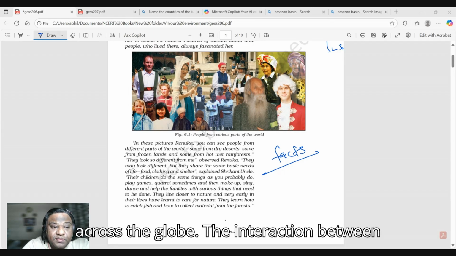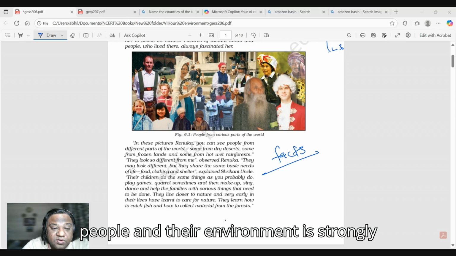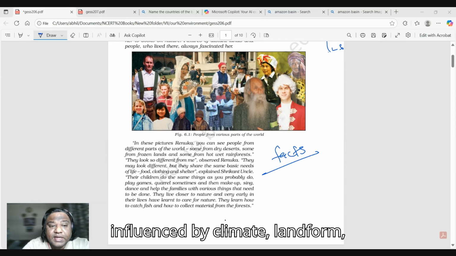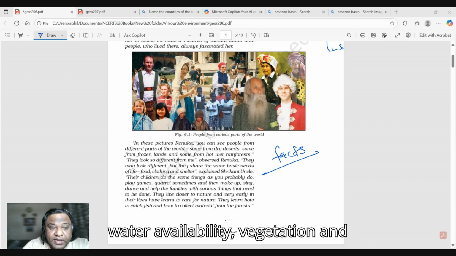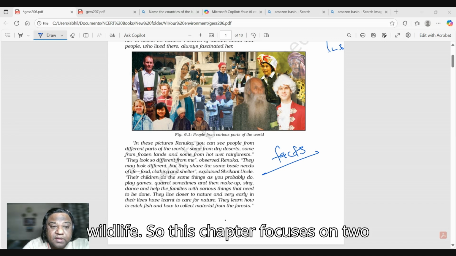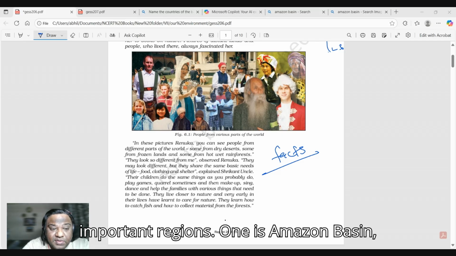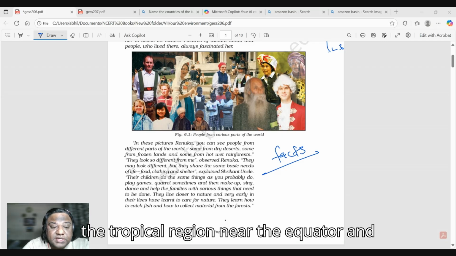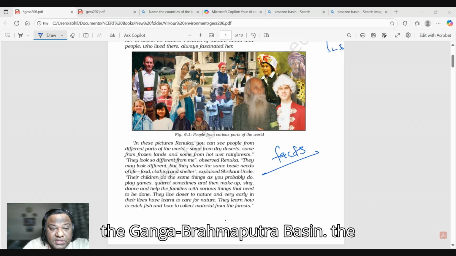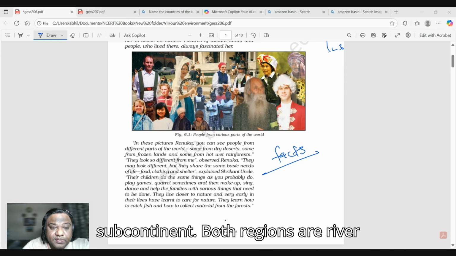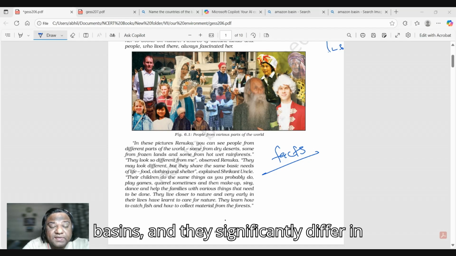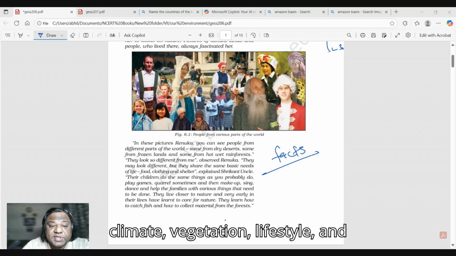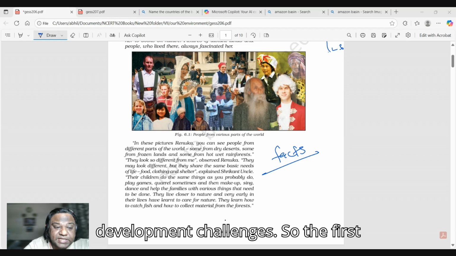The interaction between people and their environment is strongly influenced by climate, landform, water availability, vegetation, and wildlife. This chapter focuses on two important regions. One is the Amazon basin, the tropical region near the equator, and the other is the Ganga Brahmaputra basin, the subtropical region in the Indian subcontinent. Both regions are river basins and they significantly differ in climate, vegetation, lifestyle, and development challenges.